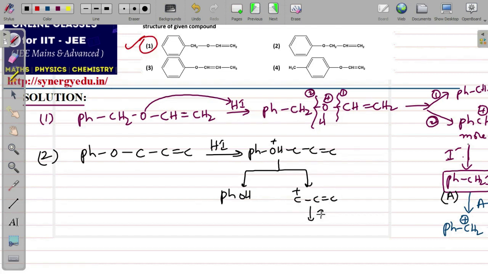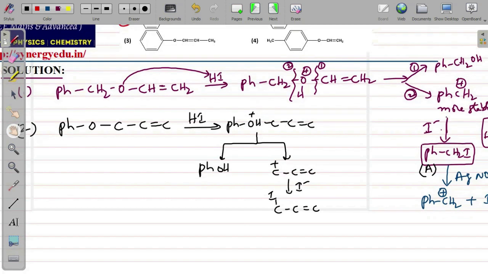Then when iodide attacks, you will get allyl iodide in this manner. Now this will give you a positive test with AgNO3 because a carbocation is stable to form.